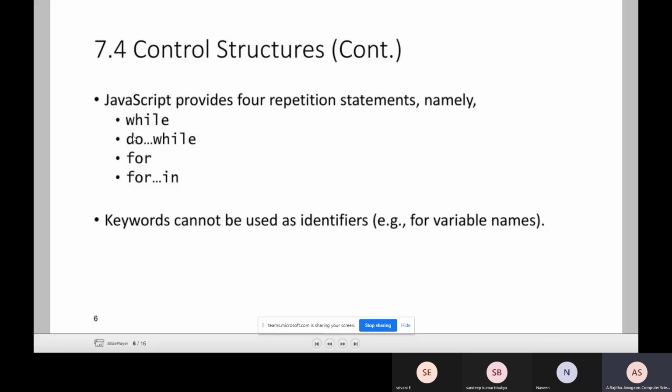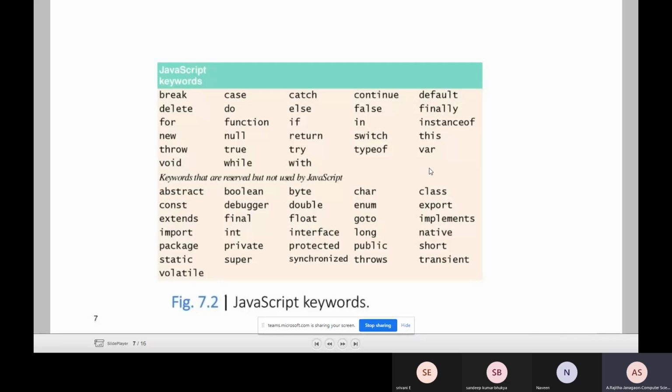Here, first we will discuss all of these one by one. In that, while and do while loops are divided in different ways: the counter based loops and the sentinel loops. Some loops are called exit level loops and some are called entry level loops. Some are indefinite loops and some are definite loops. Now we are going to discuss one by one. Java provides these different keywords, so you should not use these keywords as names in your program.